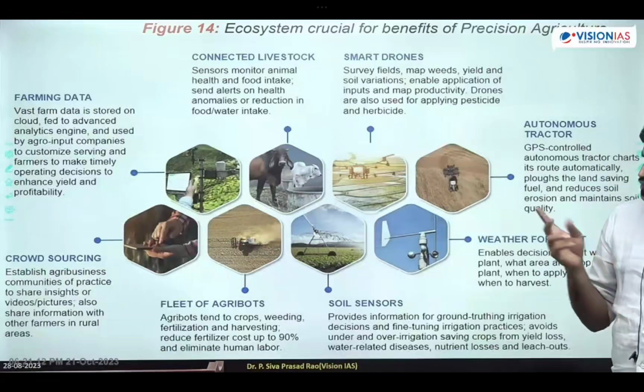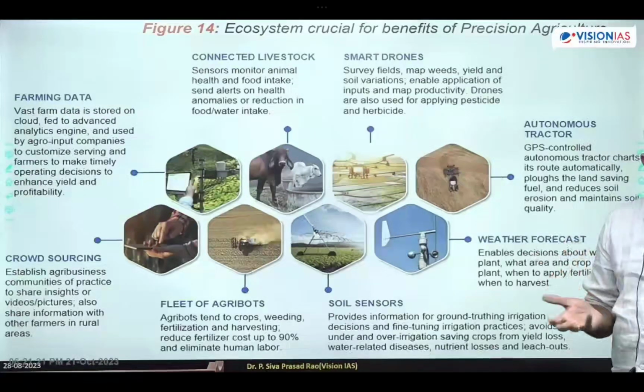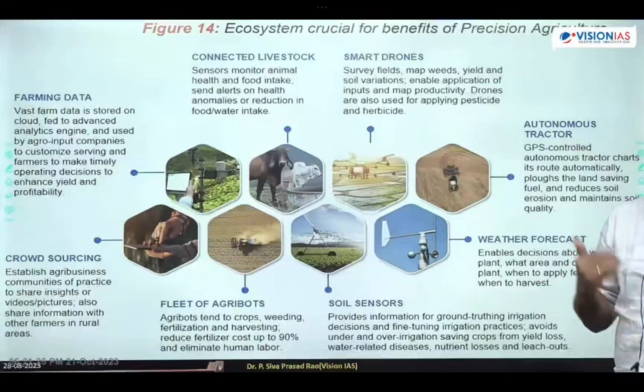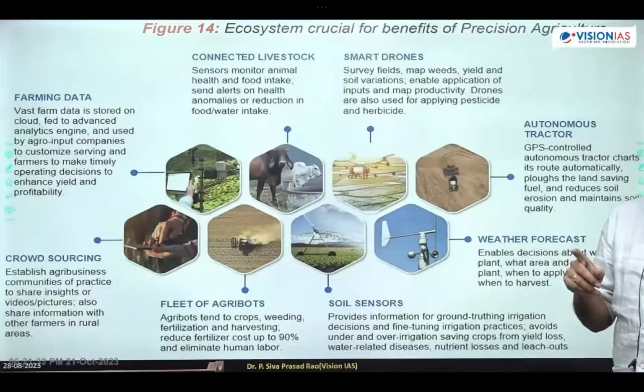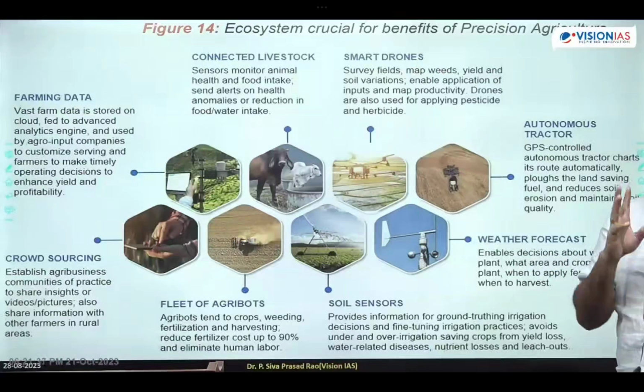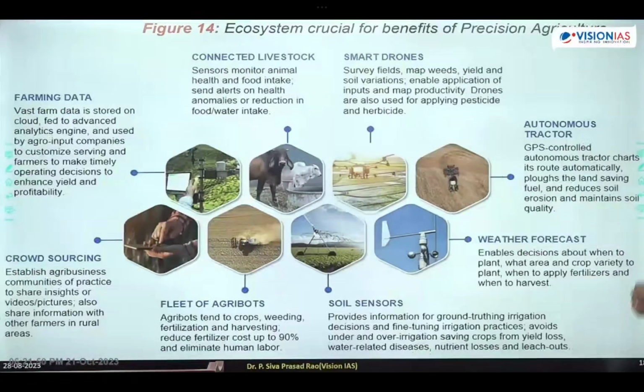After the crop is sold out, it maintains the total farming data. What are the expenses? How much was the crop sold for? What is the profit? What is the next crop? What weather changes are going to happen? Which crop is suitable for this land? Everything will be planned by artificial intelligence. The human role is just supervisory in this case. Humidity of the soil, fertility of the soil, productivity of the agriculture, everything will be planned like this. That is what we call precision agriculture.